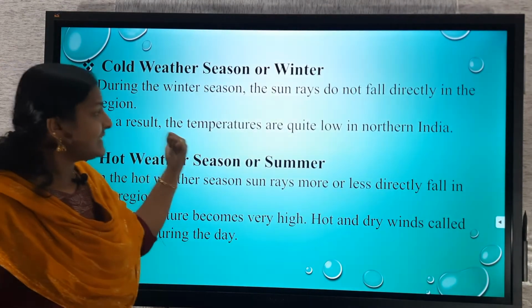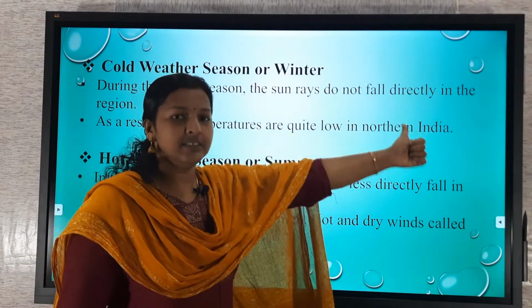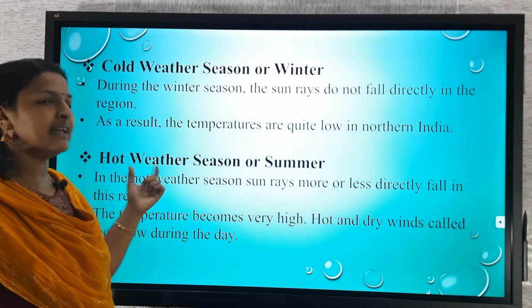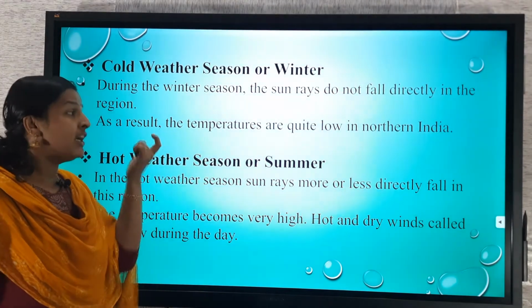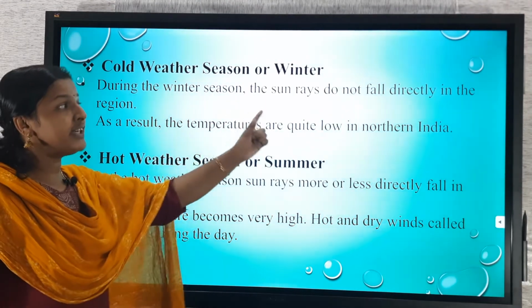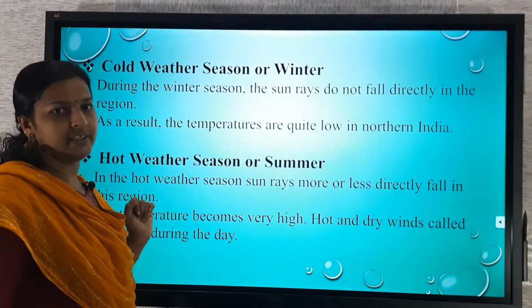As a result, the temperatures are quite low in northern India. What's the reason? The sun rays do not fall directly in the region.